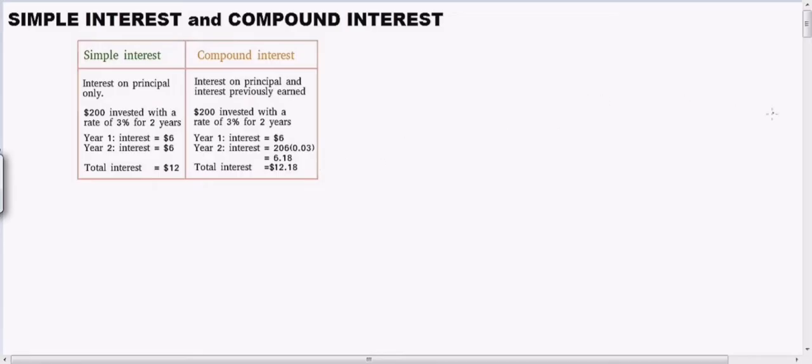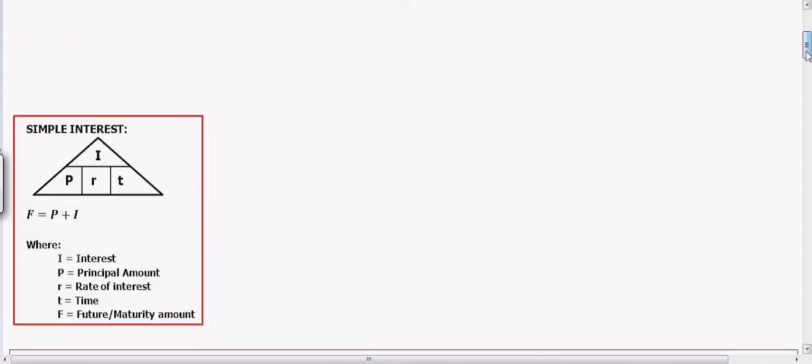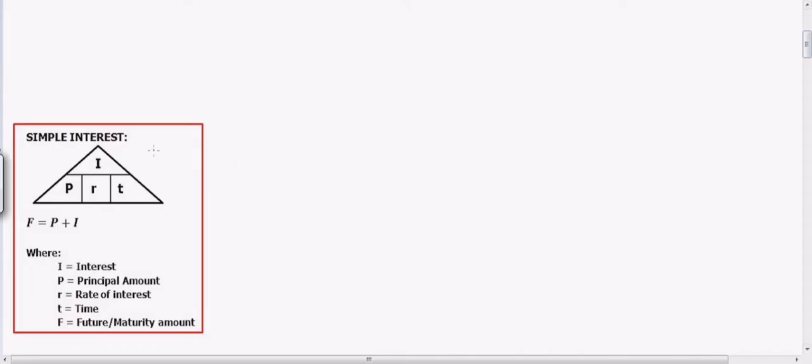But in this video, I will focus on simple interest. And then, the second video natin for the part 2 will be for compound interest. Okay? So, pinakita ko lang sa inyo kung anong difference niya. So, simple interest, ito yung mga formula na kailangan nating tandaan. Ito guys, madali siyang intindihin, this one.